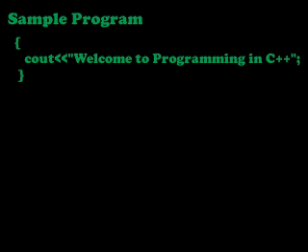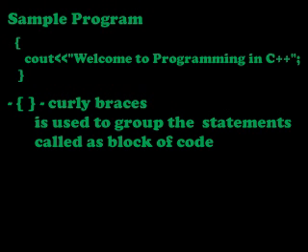Okay children, now we will see the next lines 4, 5 and 6. Here 4 and 6 are braces, that is open brace and close brace. We say curly braces. These braces are used to group the statements, group the lines of the program. That we say is a block of code. Did you get me? Inside the block, the fifth line is there.